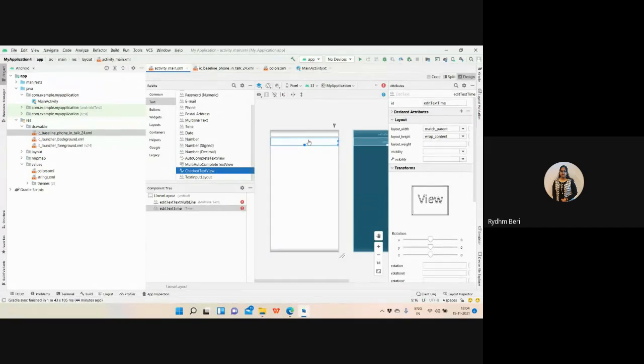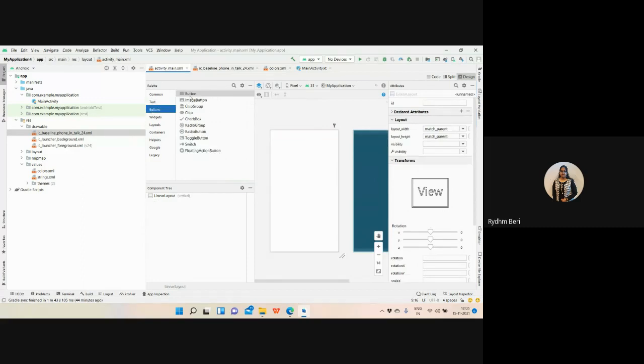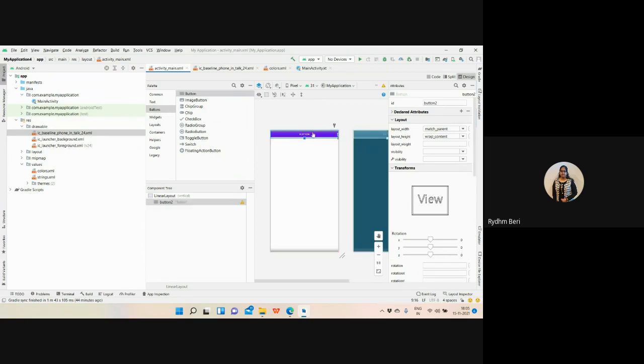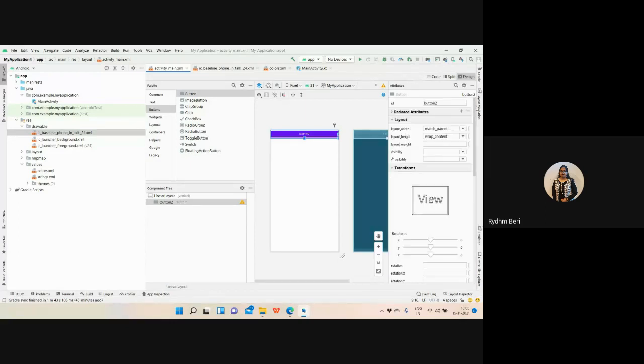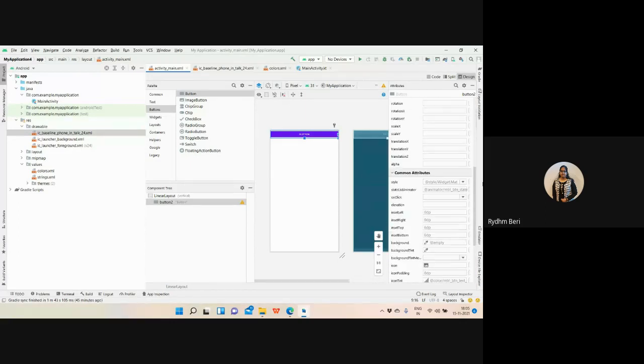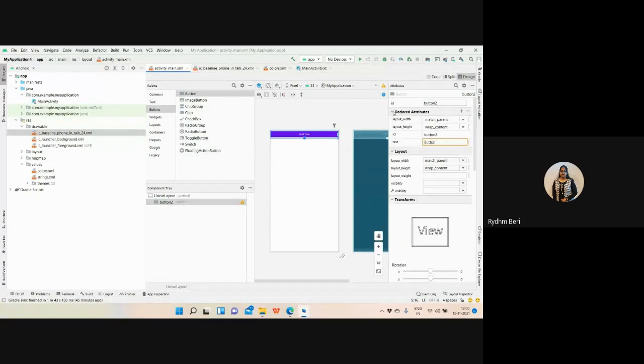Now, after that, let me remove these two. We are having the buttons. Firstly, we have the simplest button, the normal button. Although we can set the properties from here, I would always suggest that if you actually want to learn Android, you should go there, not here.